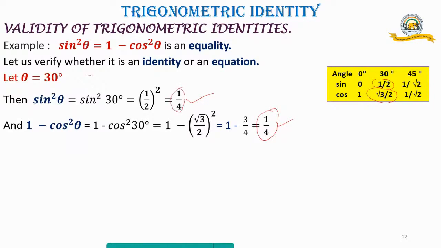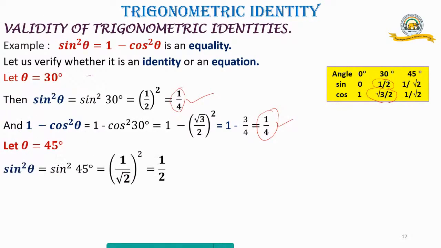Now, I think I can't be satisfied with just substituting and verifying with one value, and you shouldn't be either. So let us check with another value. Let us take theta equals to now 45 degree. Same equality, I am doing it. So sine square 45, because in sine square theta, I am replacing theta by 45. Again, look at your tables. What do I have for sine 45? Here we have got a value 1 by root 2. So I'm putting 1 by root 2 whole square. So that is equal to half.